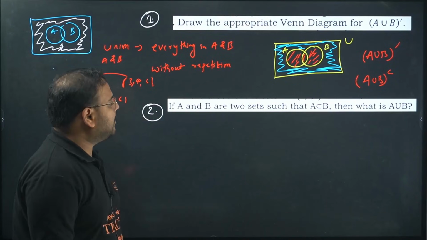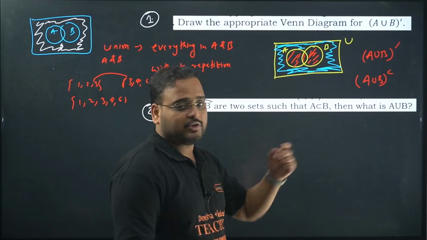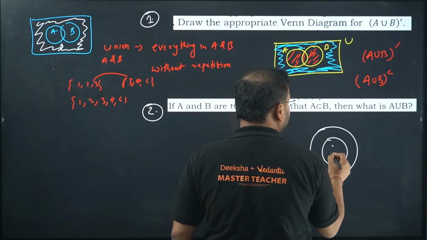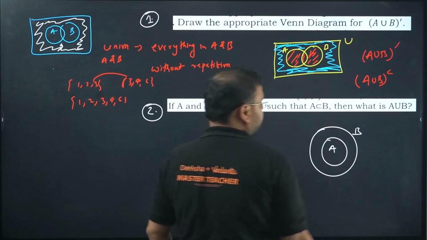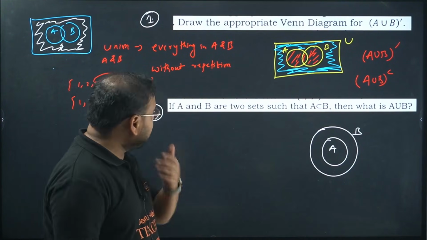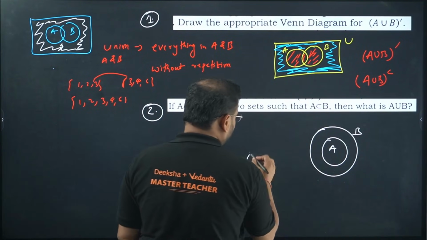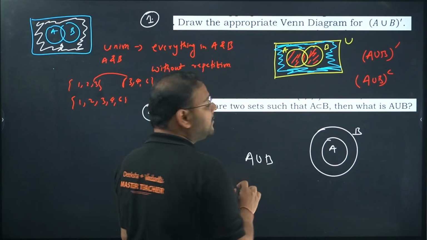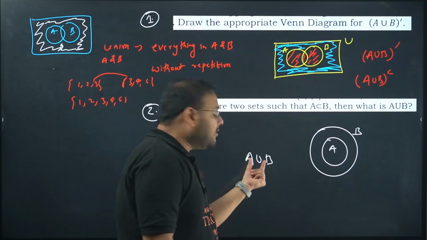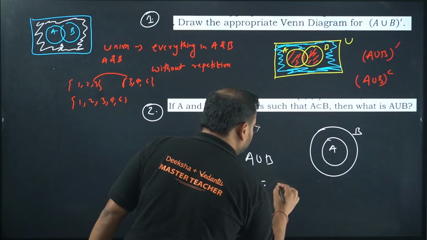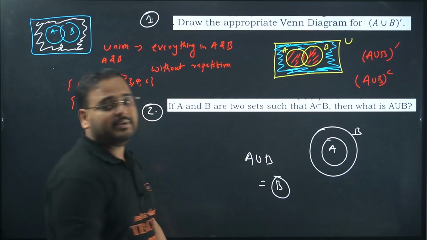A and B are two sets such that A is a subset of B. Okay? A is a subset of B, means A is here and B is here. A is there and B is there. What is the union of A and B? Of course, if you take the union of A and B, what will happen, beta? The union will be what? The whole of A and B without repetition. So it will become simply set B.